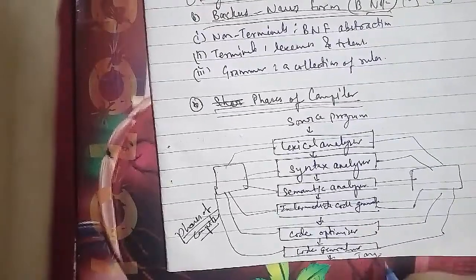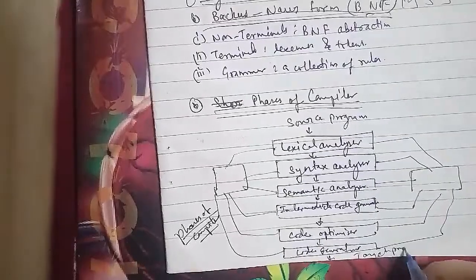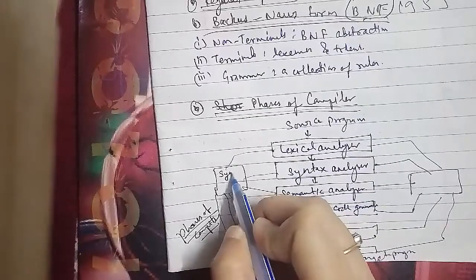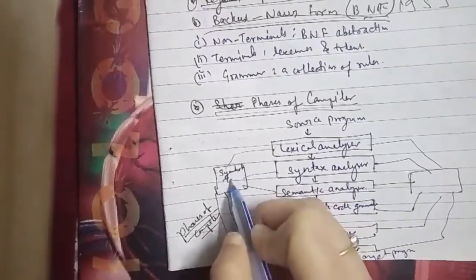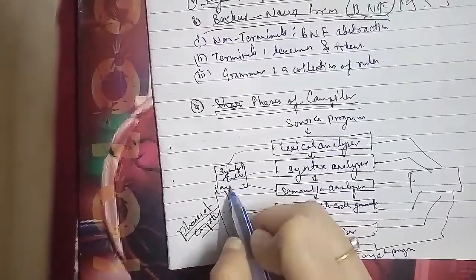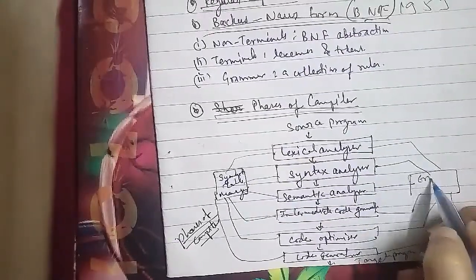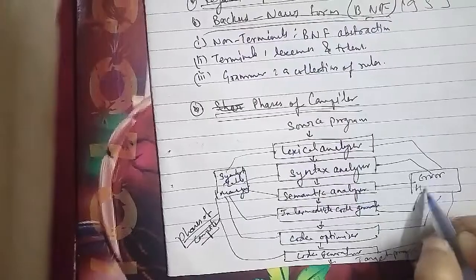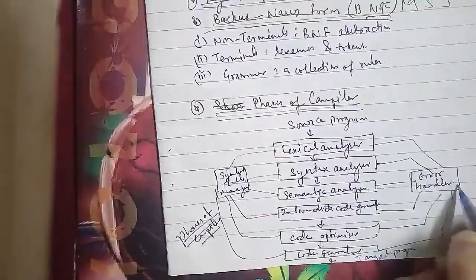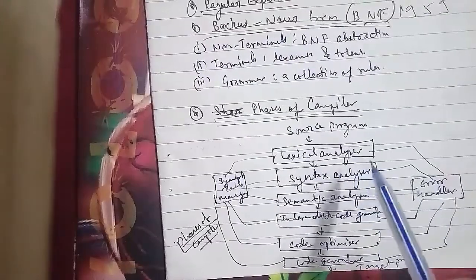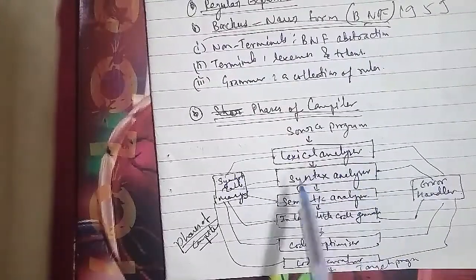The phase 5 we have is your code optimization. It is an optional phase designed to improve the intermediate code so that the ultimate object program runs faster and/or takes less space. In the code optimization phase, we generally try to remove the unnecessary variables. Phase 6 is your code generator. It is the final phase of the compiler. It generates the assembly code as target language.